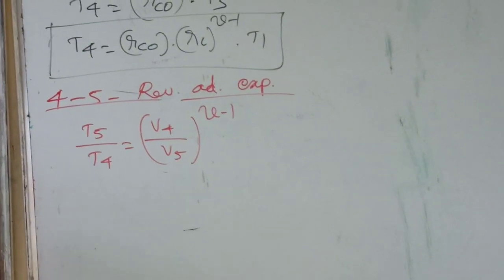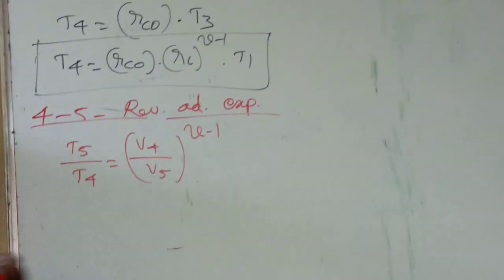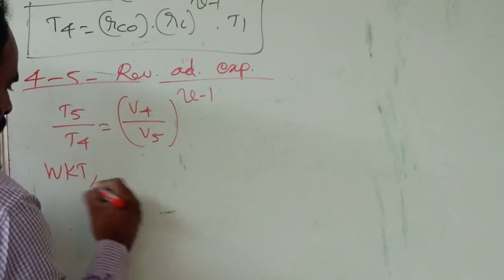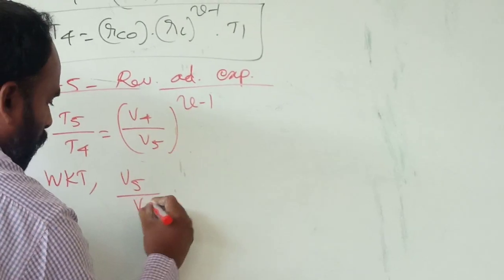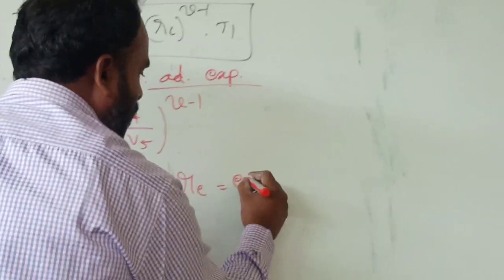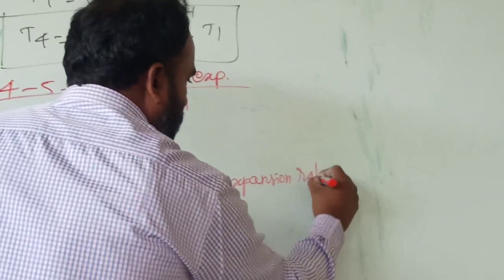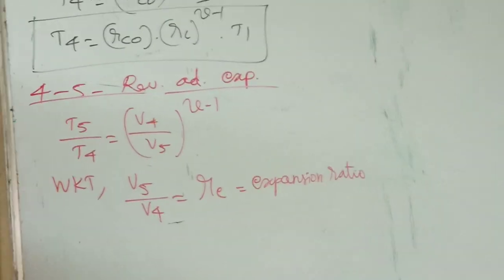Here we know the expansion ratio, the change in volume during the expansion, where V5 by V4 equal to R suffix E, where R suffix E equal to the expansion ratio.